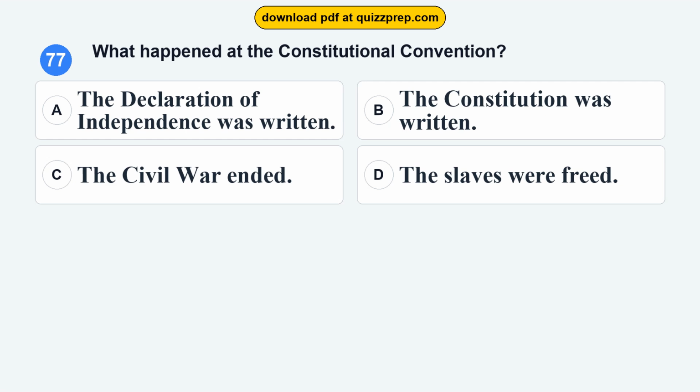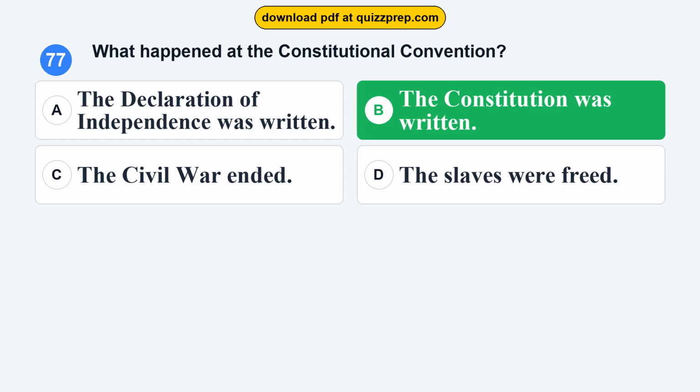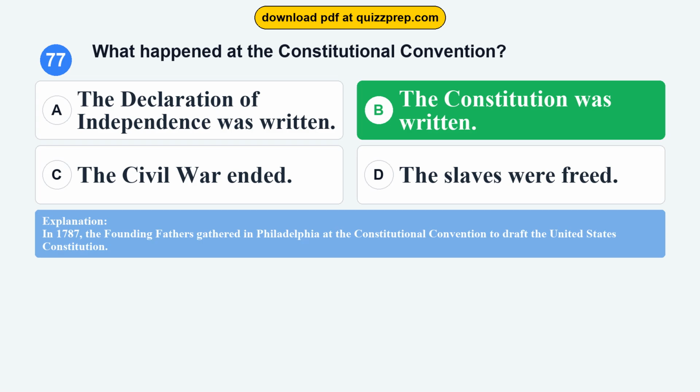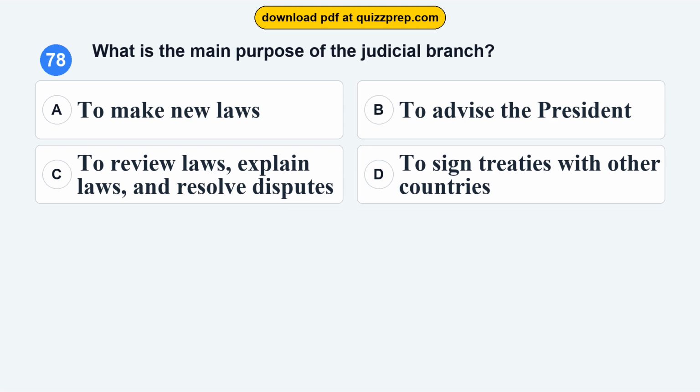Question 77. What happened at the Constitutional Convention? Option A. The Declaration of Independence was written. Option B. The Constitution was written. Option C. The Civil War ended. Option D. The slaves were freed. The correct answer is option B. The Constitution was written. In 1787, the Founding Fathers gathered in Philadelphia at the Constitutional Convention to draft the United States Constitution.